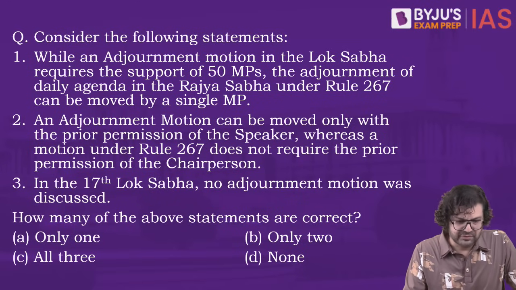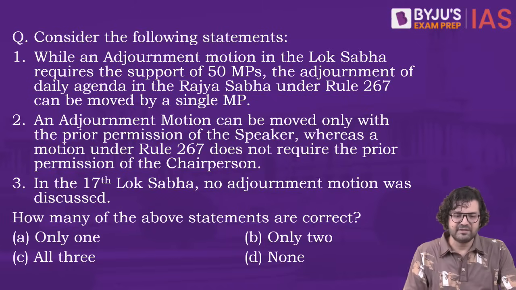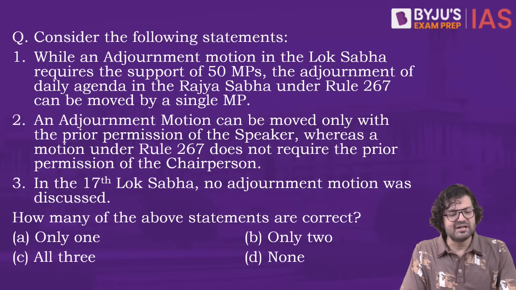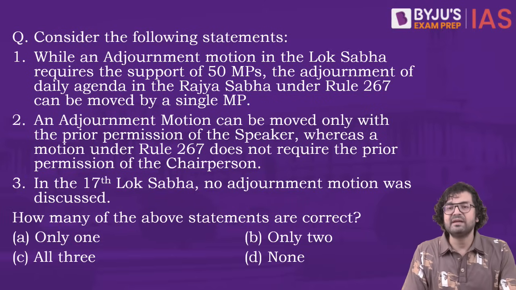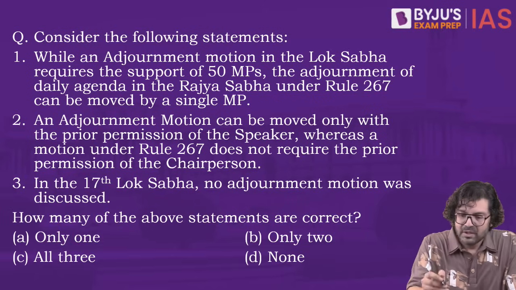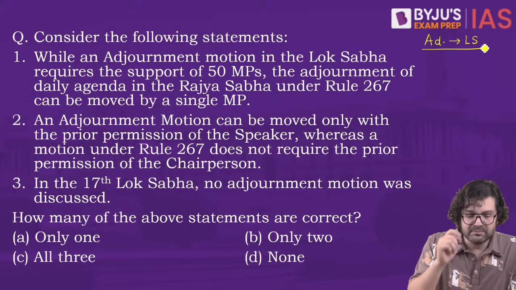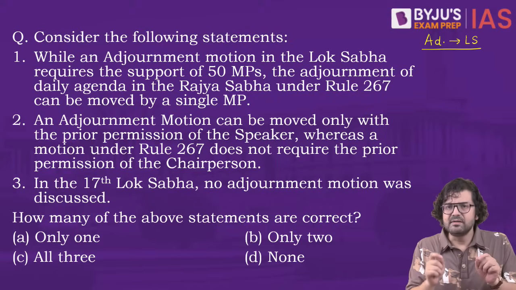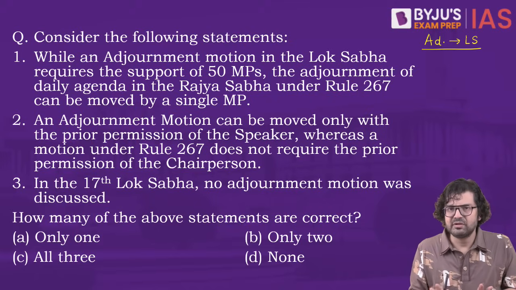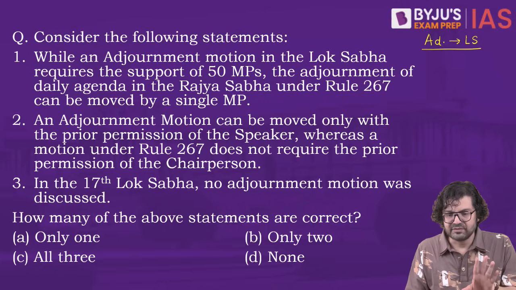Consider the following statements. While an adjournment motion in the Lok Sabha requires the support of 50 MPs, the adjournment of daily agenda in the Rajya Sabha under Rule 267 can be moved by a single MP. A very interesting point. So you have adjournment motion which is only in the Lok Sabha. Such motions can be brought in the Lok Sabha only, right? Which means what? Something very urgent has to be discussed, of national importance. Of course, matters which are sub judice, under court, can't be discussed.